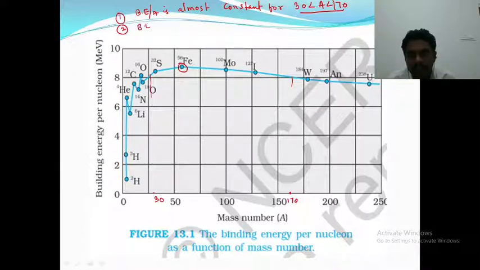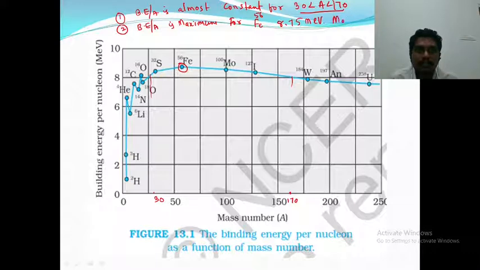Binding energy per nucleon is maximum for iron, for Fe-56 nuclei, and its value is 8.75 mega electron volt. It is the most stable nuclide.